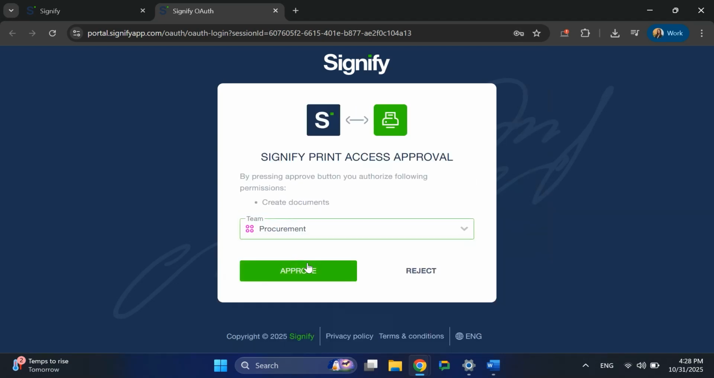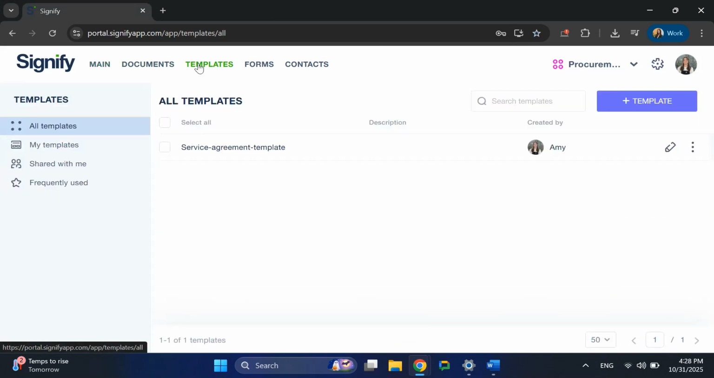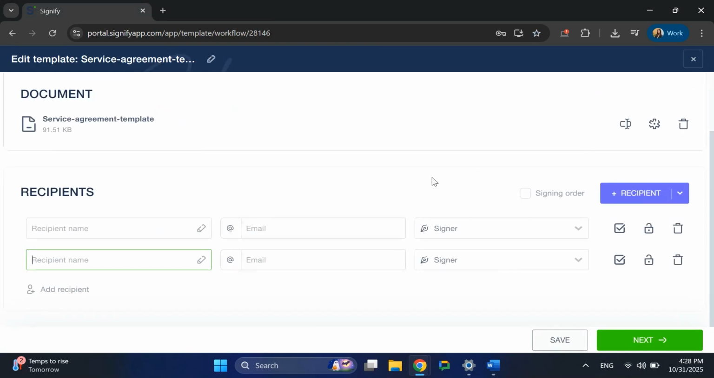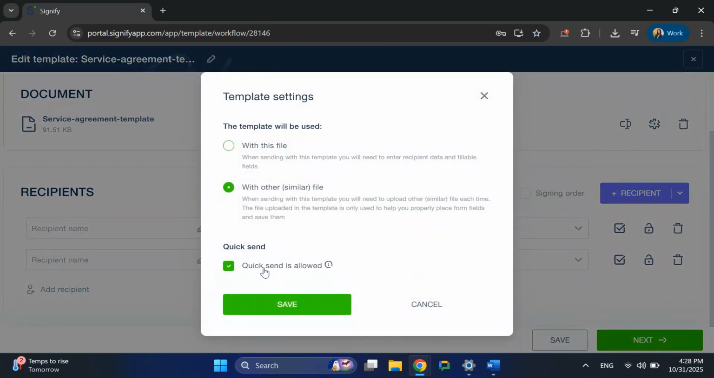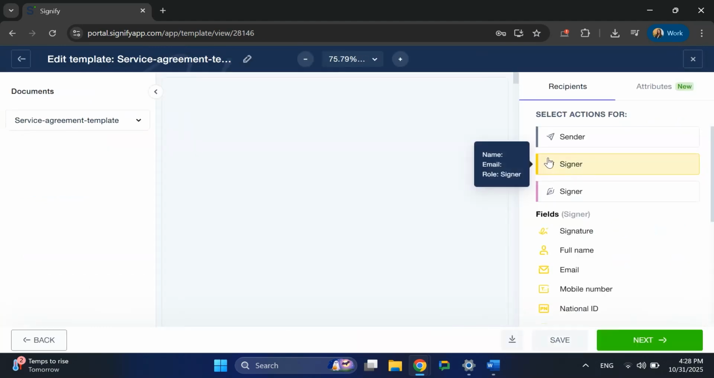Next, let's create a template. We have covered templates in another video, which you can check out for full details. Here, you just need to consider a few details. In the template settings, you must have the option Share Document with other similar file checked, as well as Quick Send enabled. You can leave the recipient's fields empty and enter their details directly at the time of sending.